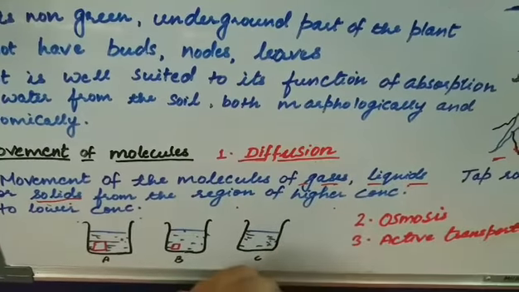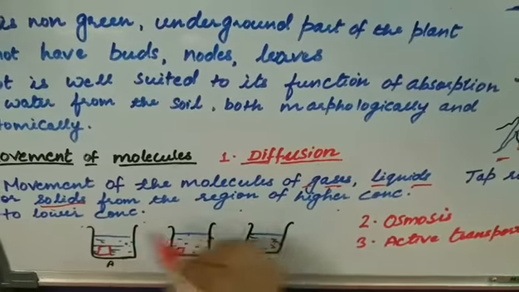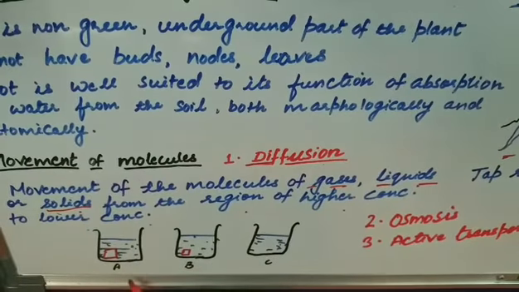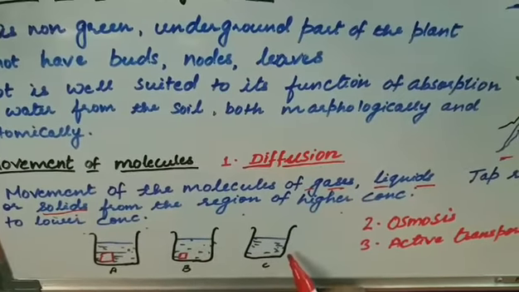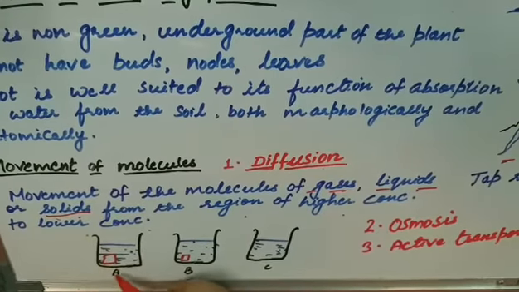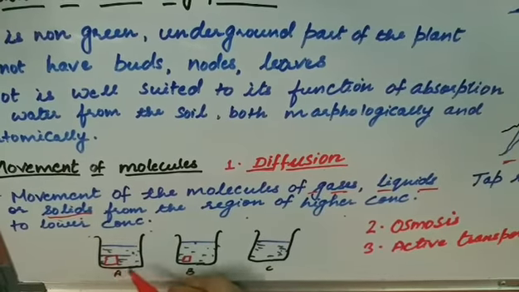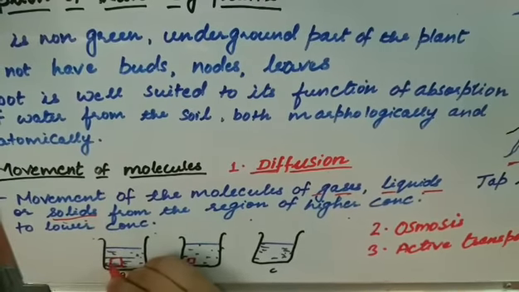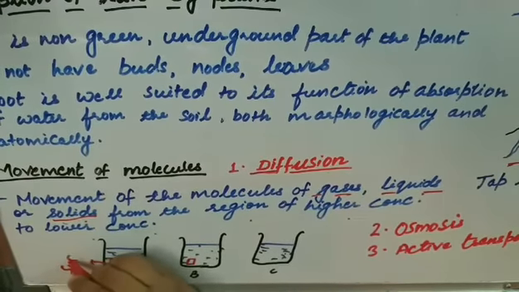So for solids, we will see this experiment. There are 3 vessels. Each one is filled with water. Now in the first vessel, that is A1, we have put a sugar cube. This is the sugar cube.